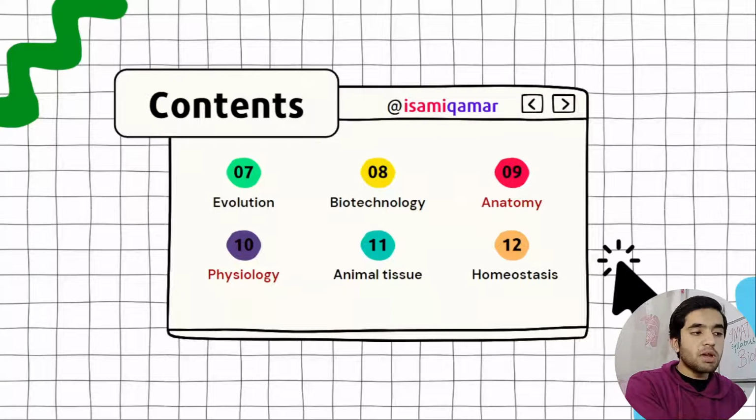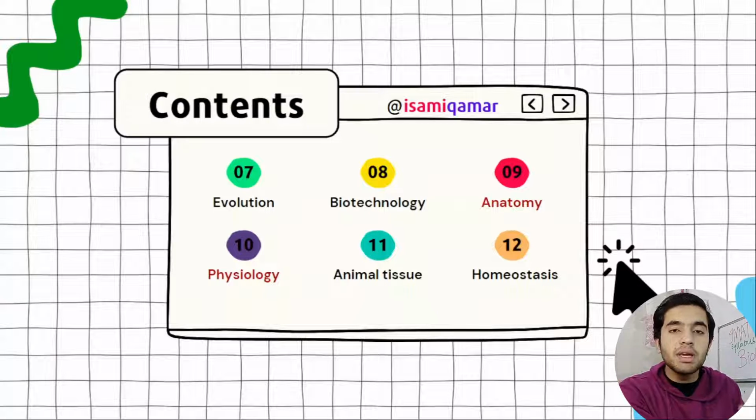I have made anatomy and physiology in red color because there are a lot of chapters included in anatomy and physiology, like the reproductive system and the digestive system. I have made separate slides with all the topics, and I'm going to list down each and everything. So stay tuned, grab your hot drink, and remain with me throughout the video.